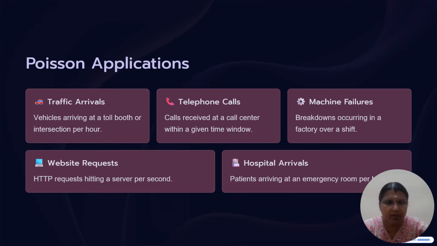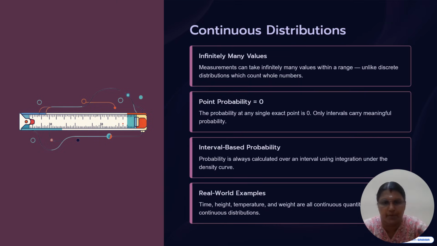These are the important applications of Poisson. One application is traffic arrivals, vehicles arriving at a toll booth or intersection per hour. And similarly, telephone calls, machine failures, website requests, and hospital arrivals. These are the important applications of the Poisson distribution.